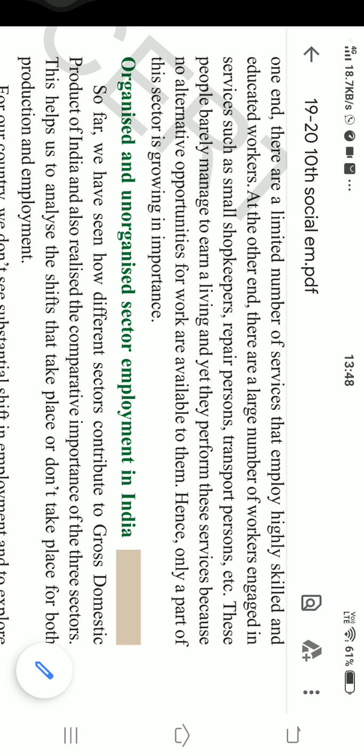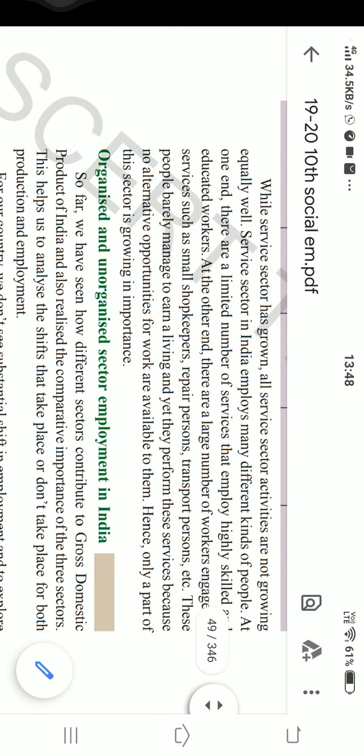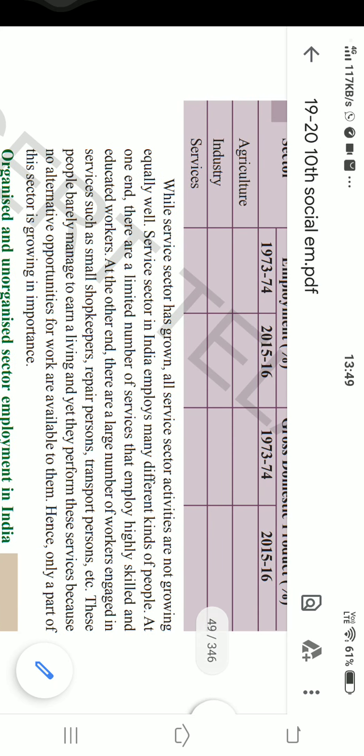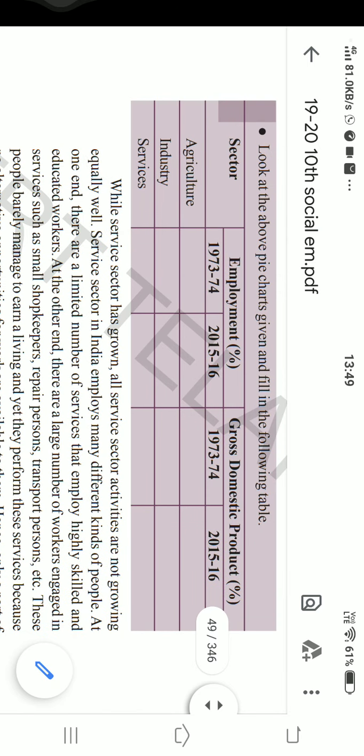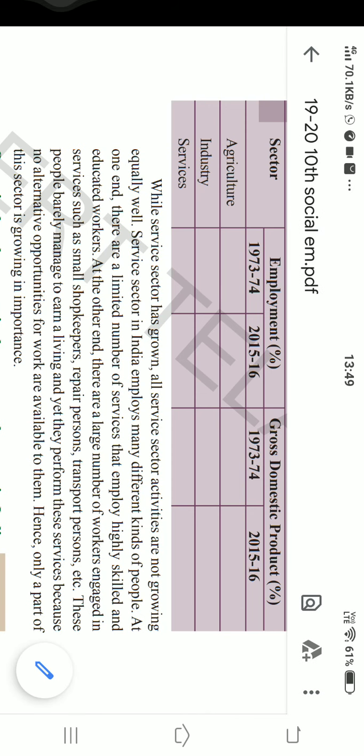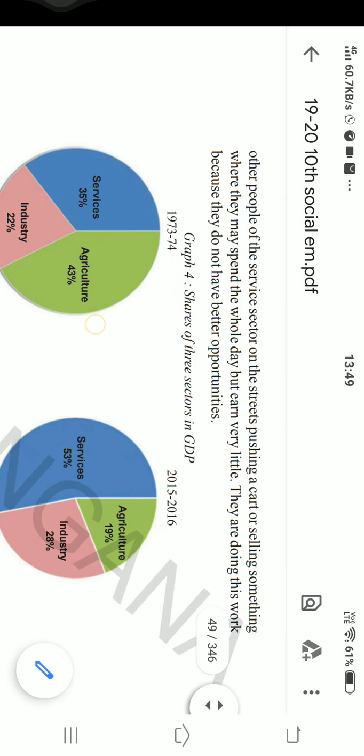After completing this, I want you to write in your notebook what is disguised unemployment and what is underemployment, right? And comment on the graphs, graph 4 and graph 3. And the table also, that is table 1, working employment. That's completed.